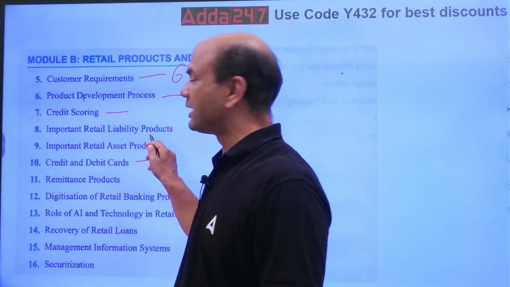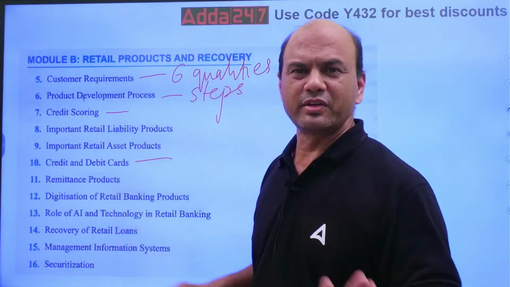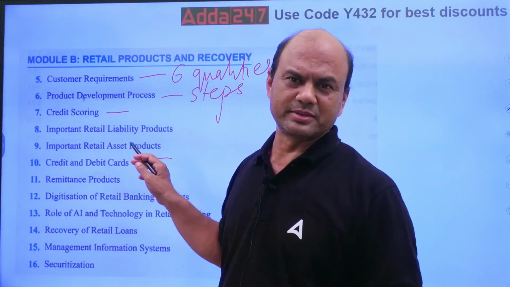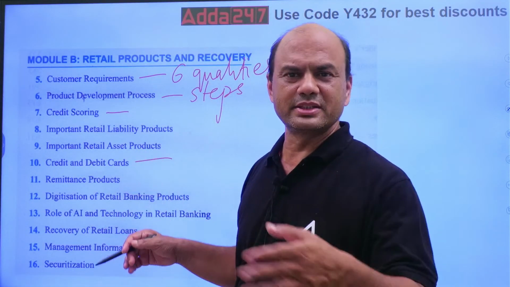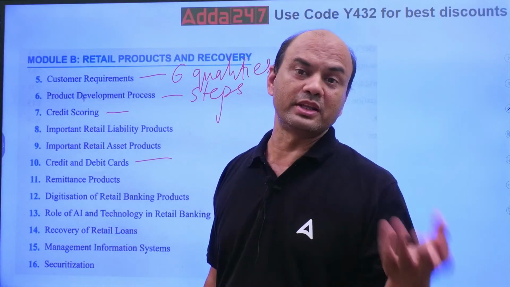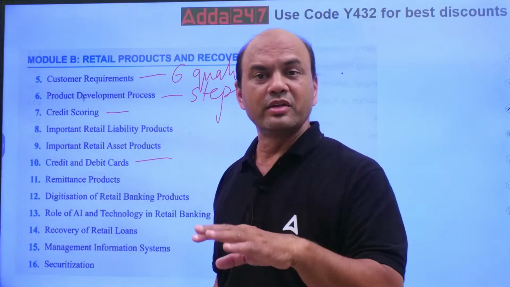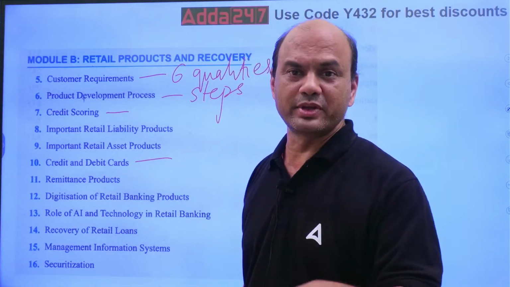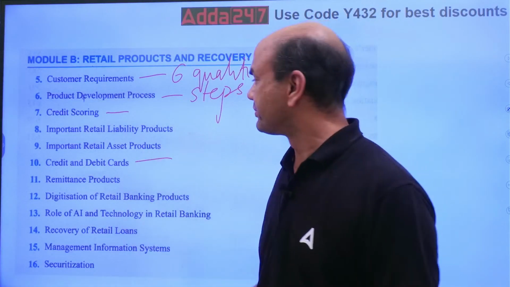Then important retail liability products. Simple one, we have given PPB. Saving, current, FD, all these are liability. Plus your third party products, plus Sukanya Samriddhi Yojana and various government Pradhan Mantri Yojanas, all these are asked.